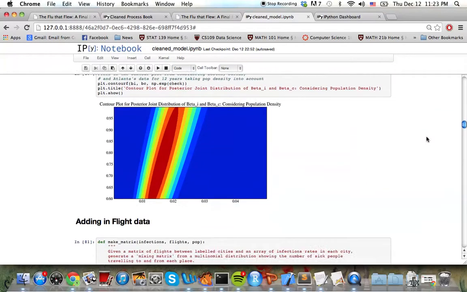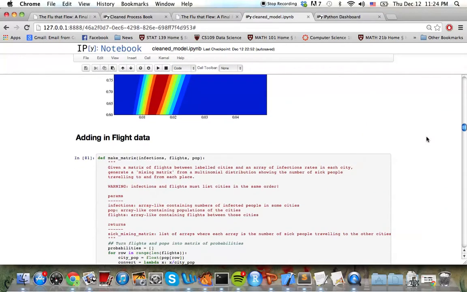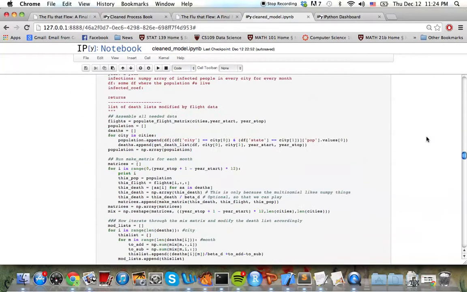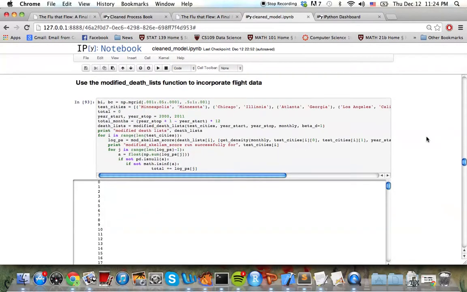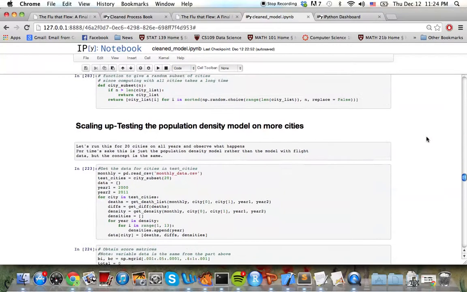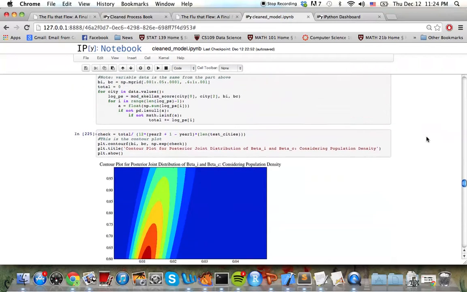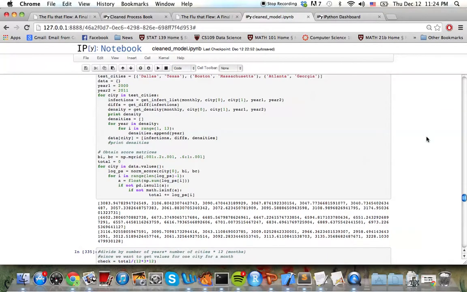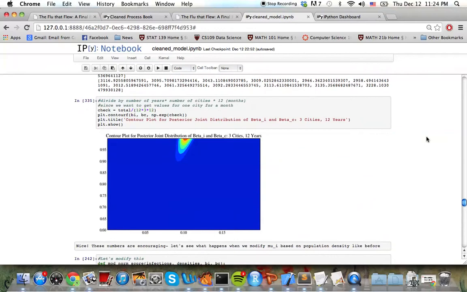Kevin and Mark first produced a contour map of the posterior distribution for one city, one year, and then expanded it to one city, 12 years. We finally included population density as an exposure rate and added flight information. From this more involved grid, we can estimate the approximate marginal distributions shown on our website and sample from an approximation to the posterior distribution, as our contour plots show here.